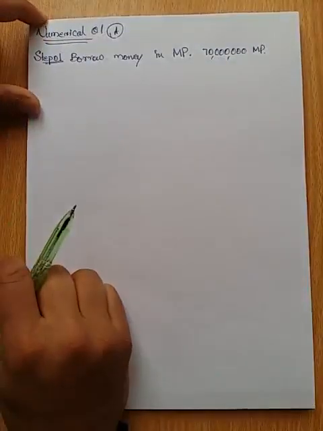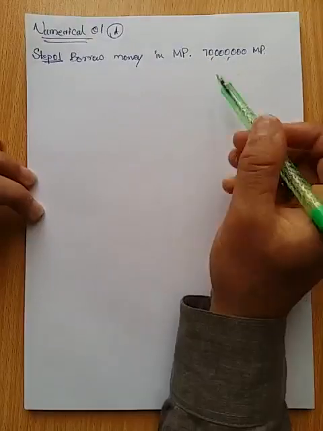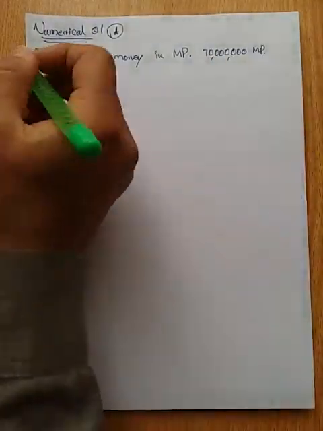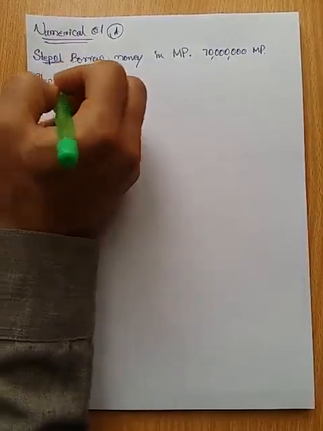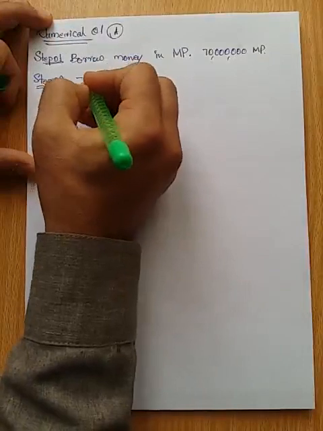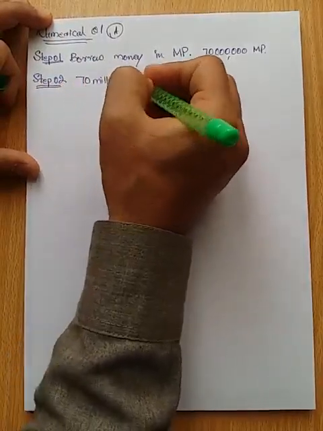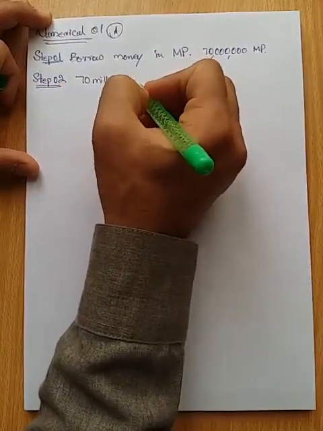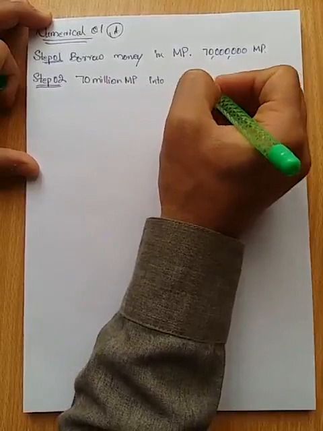Now we are Americans here, and we don't need Mexican pesos. We need to convert them back to our base currency so that we can invest and make money out of it. So in step number 2, we will convert this 70 million Mexican peso into US dollars.